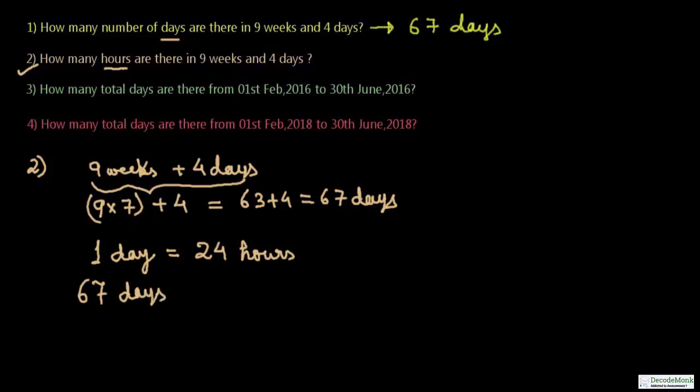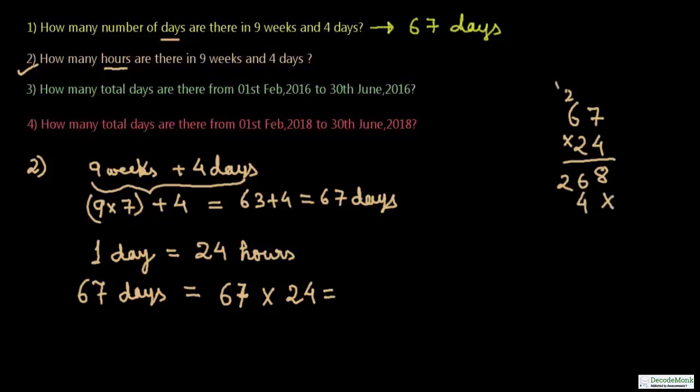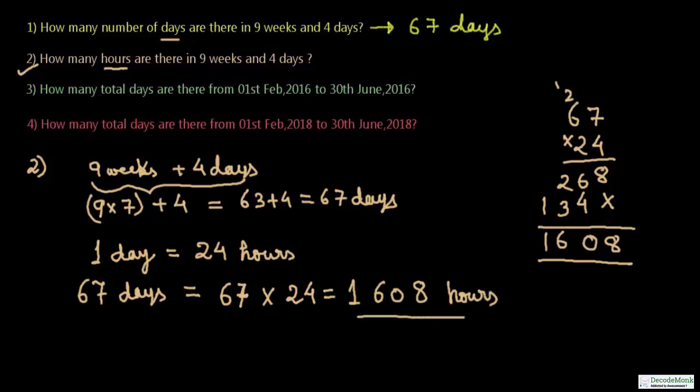So if one day is 24 hours, then 67 days will have 67 times 24. This is equal to, let us now carry out the calculation. 1,608 hours are there in 67 days, which is equal to 9 weeks 4 days.